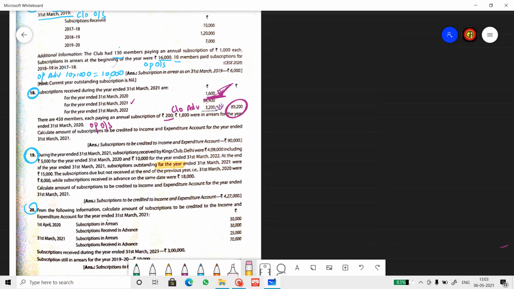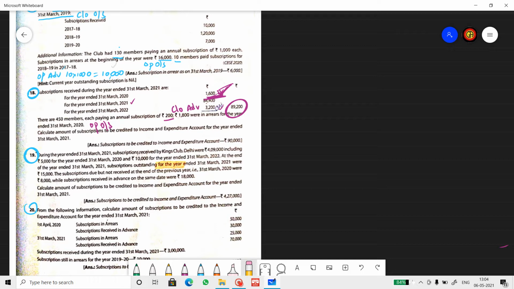19th sum. During the year ended 31st March 2021, subscription received by King's Club, Delhi, was 4,09,000 rupees. This is subscription received during the year, including 5,000 of the last year, that's 2020, and 10,000 for 2022. So 2021 is the current year.